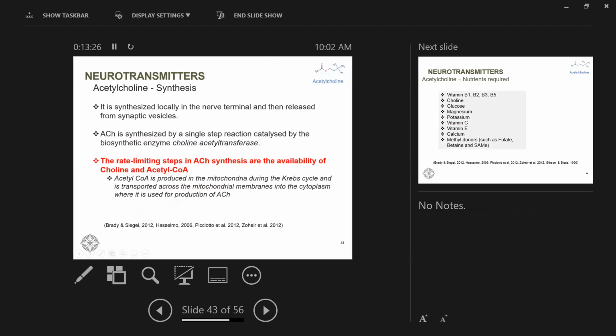The rate limiting step in acetylcholine synthesis is the availability of choline and acetyl-CoA, which is produced in the mitochondria during the TCA or Krebs cycle. We will discover more about these amazing mitochondria in our next session.